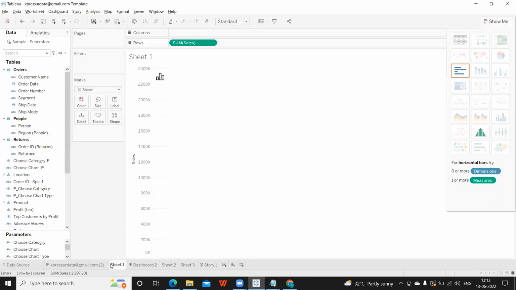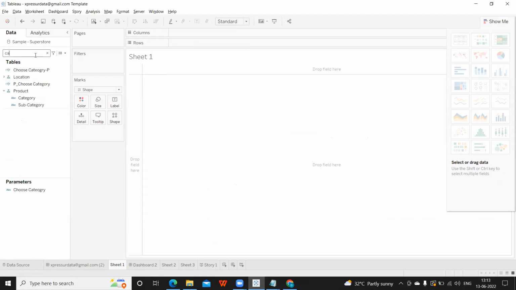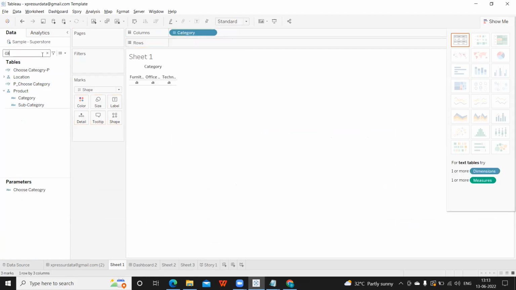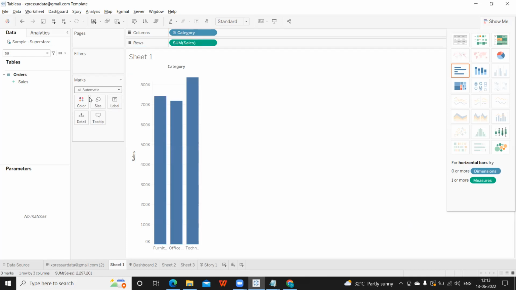If I go to my sheet here, I said rows and columns are to organize our data. Now let us try to understand the behavior here. We can create the view in three ways. One is the drag and drop method. I'm taking category, dragging it, and then taking sales and dropping it. I'll make it automatic here. So this is your drag and drop method.